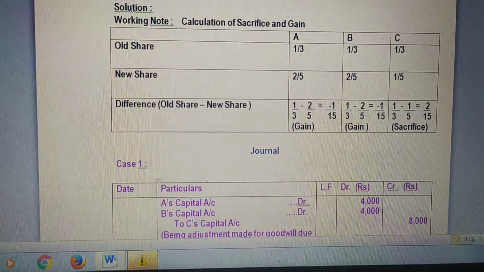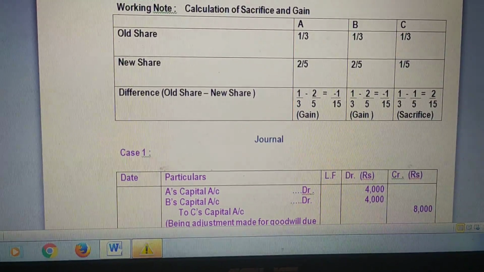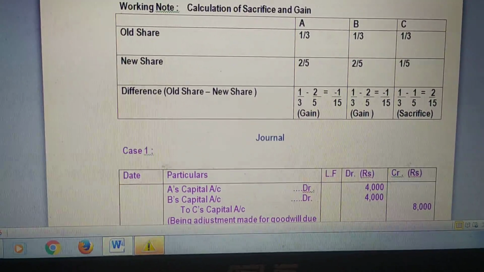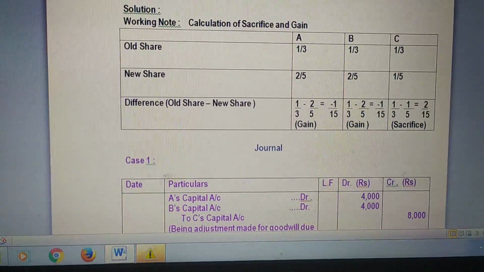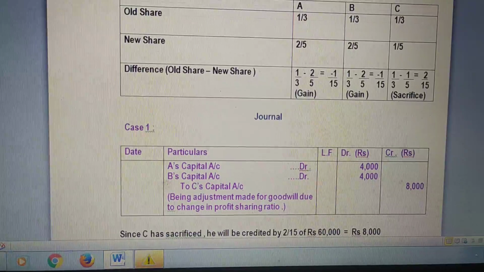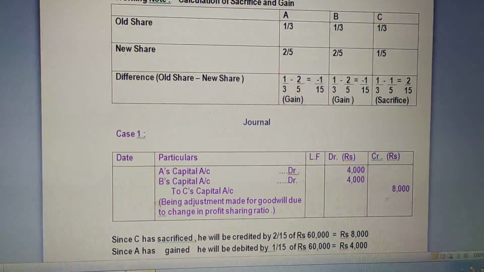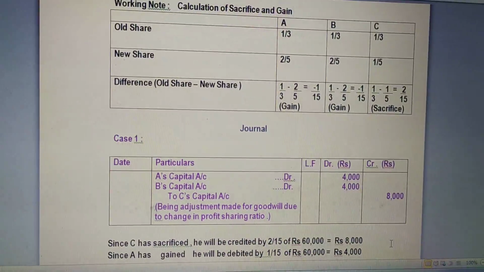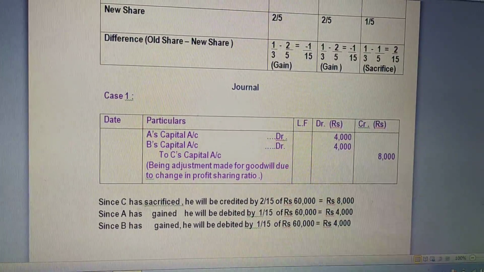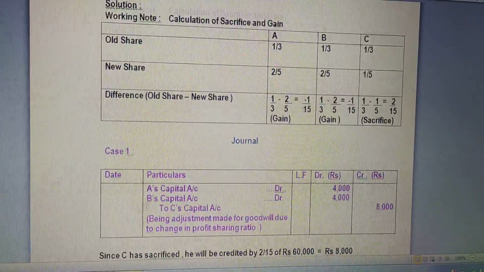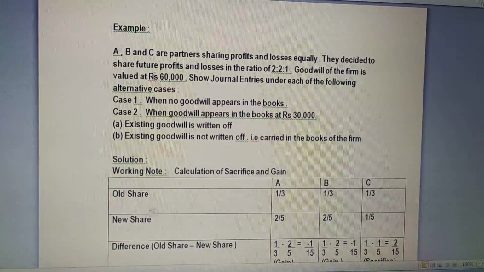Here who are the gaining partners? Yes, you can see A and B are the gaining partners, so they will compensate the sacrificing partner. That means the entry will be A's capital account debit, B's capital account debit to C's capital account. Now how much will they compensate to C? So here is the calculation. Goodwill of the firm is given in the question. You can see here it is 60,000.